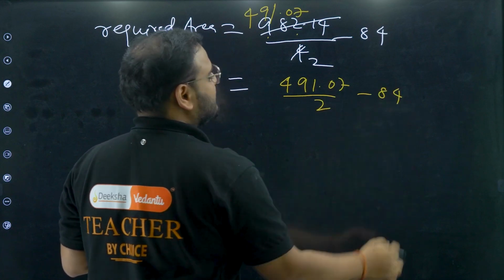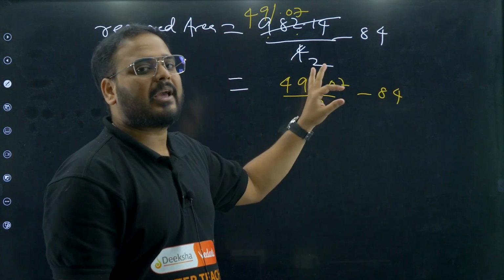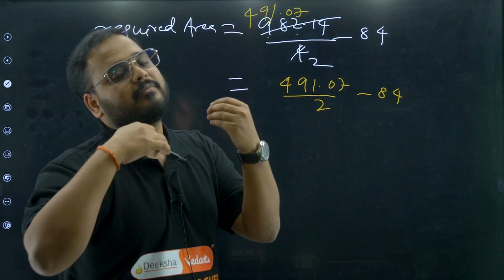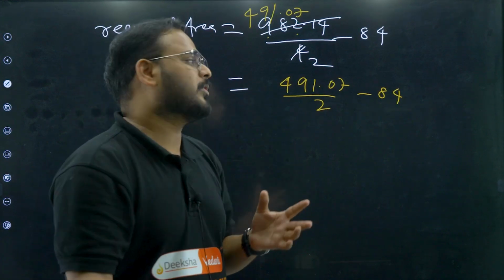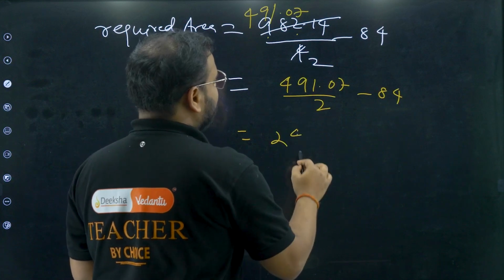I'll just do it at once. Your choice. No, why do I do it this way? Because I am sure that I will not make any mistake this way. That's why. Your choice. Whatever makes your work correct, do that. No problem. Do here. 2 2s are 4. 2 4s are 8.